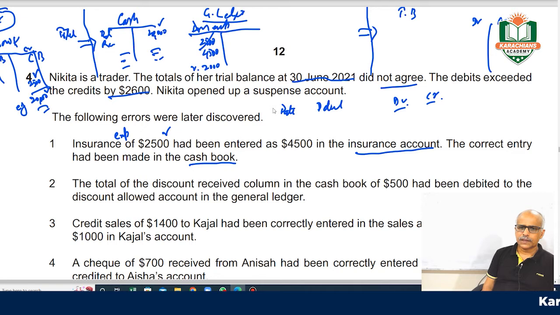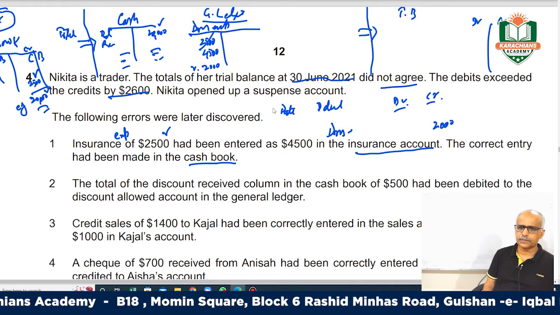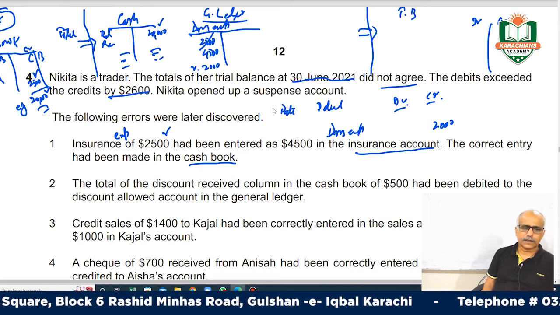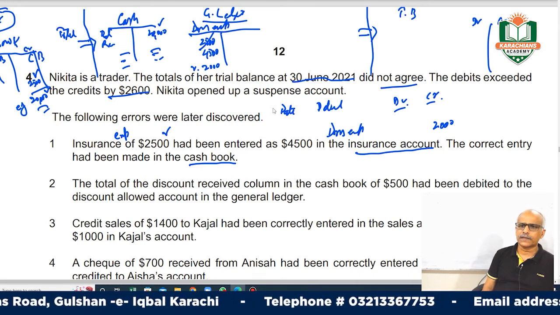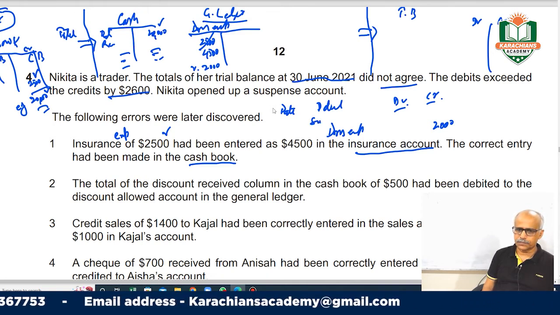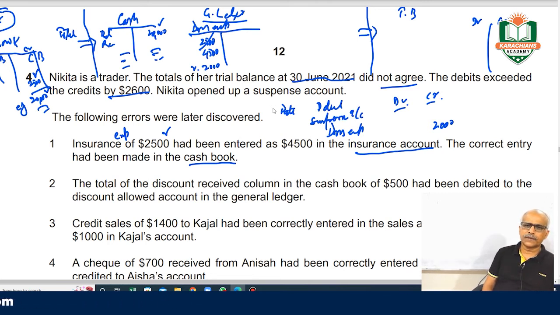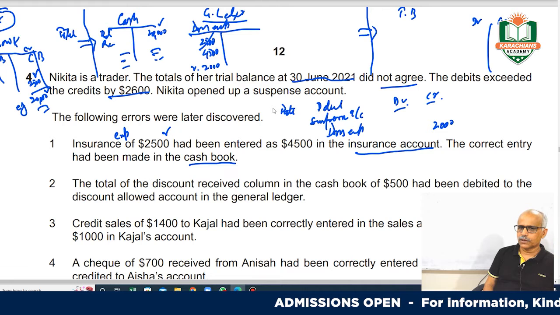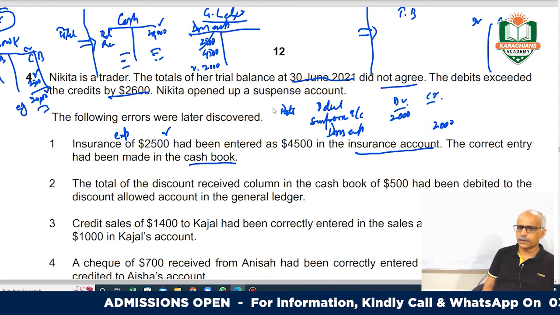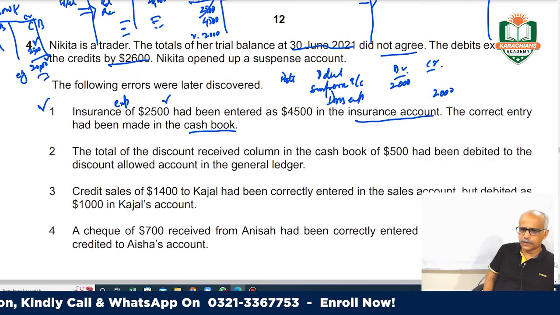Because you have excess recorded 2,000 of insurance, you will credit your insurance expense. Cash was correct, and whatever the difference, that has gone to the suspense account, so you have to debit your suspense account. The excess you recorded has gone to the suspense account. You will make this entry, suspense account will be debited, and we are done with this journal entry. Hope this is clear to you.